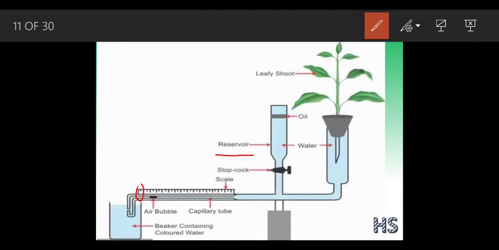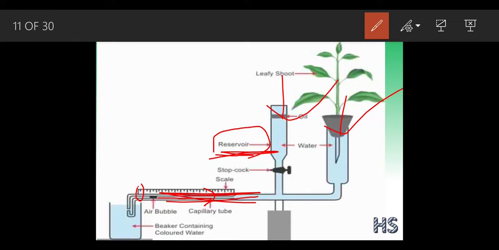This reservoir also helps to measure the rate of transpiration. See, this is an air bubble. If it moves ahead with speed, the plant will lose a lot of water and the water inside this part will get less. So this reservoir helps to take multiple readings. Because of this reservoir we can take a lot of readings without disturbing the apparatus. You don't have to introduce water from this part. We have to introduce the water from this part.